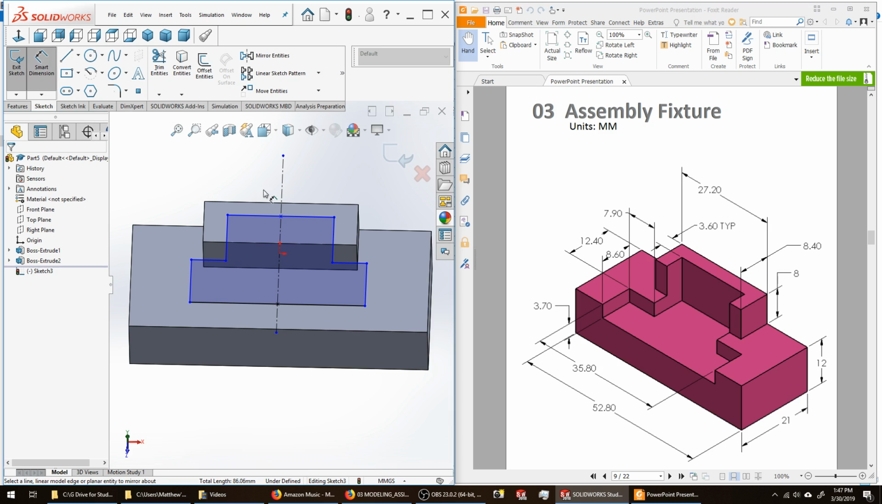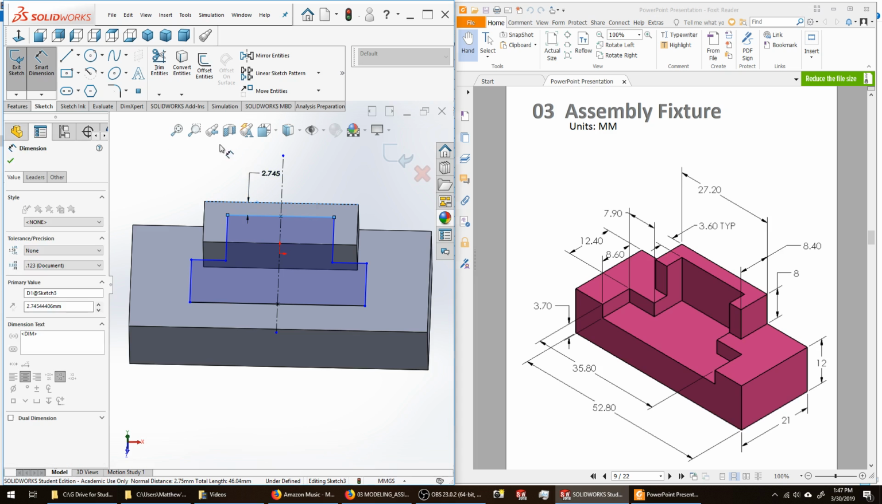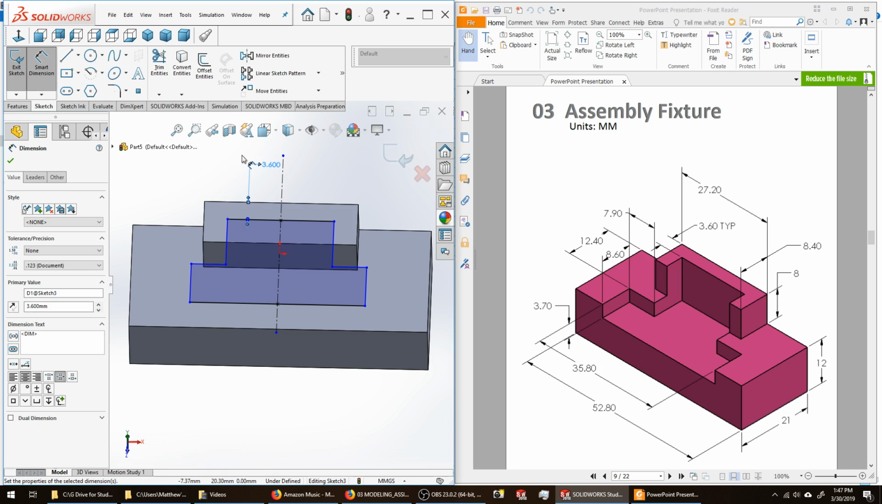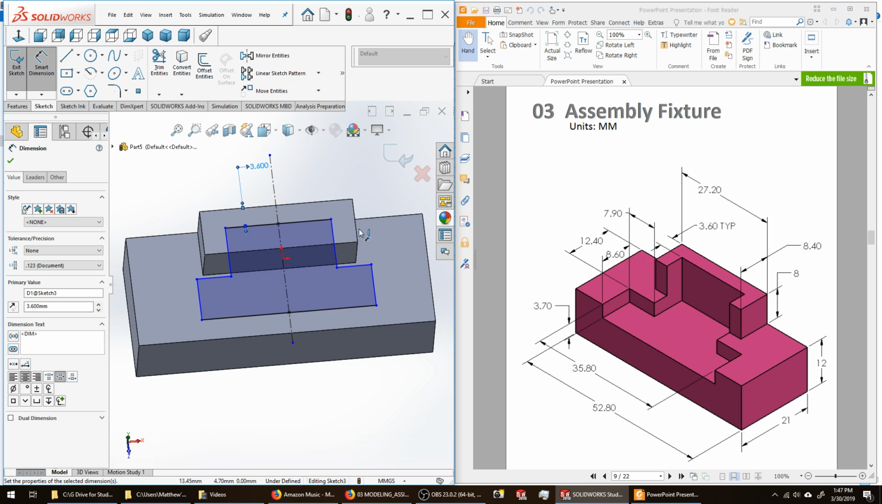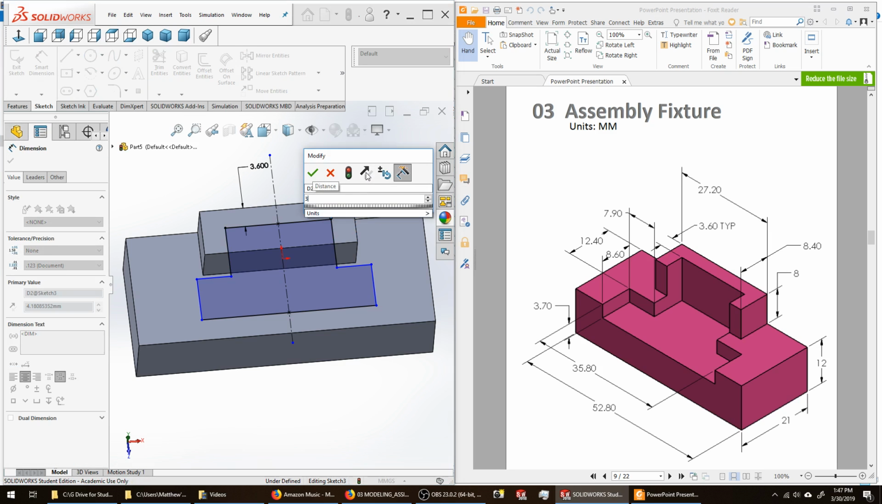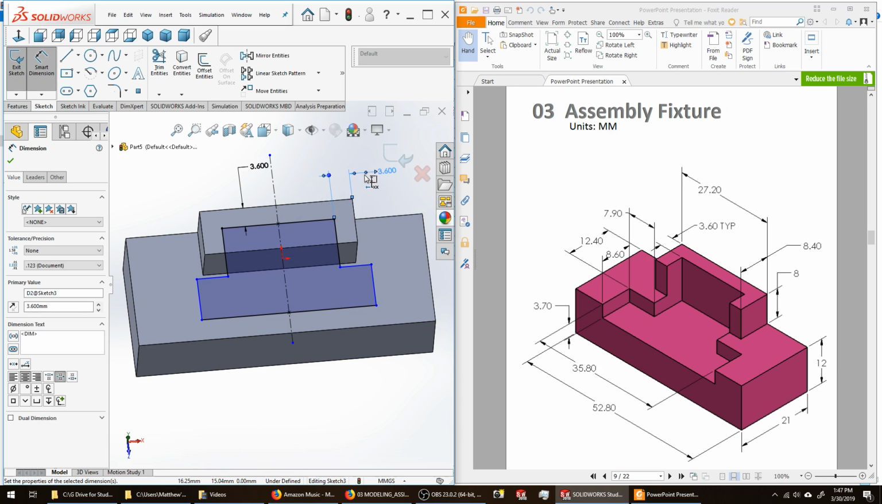I'm going to go to Smart Dimension, pick the back edge of my solid, and pick that blue sketch entity, and say 3.6 millimeters. I'm going to do the same thing from this edge to this sketch line. 3.6 millimeters. You can see that the same sketch entity on the other side is also defined because I have symmetry from creating my sketch about center.